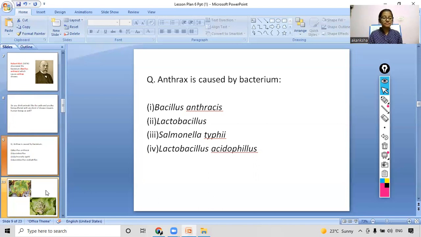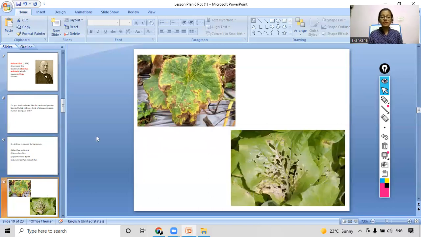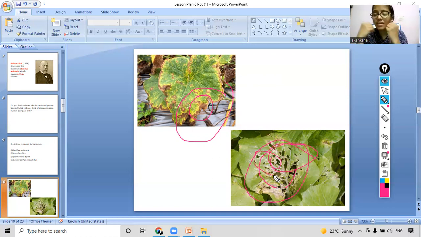So let's see what our next slide is having. There are some pictures of plants you can see. And what is happening to these plants? Yes, you can write in the chat box. As you can see, these plants are damaged, right? Here, this plant has gotten yellowish, brownish. And here the leaf is torn in between into several pieces. So in both of these pictures, we can say that the plants have been infected.